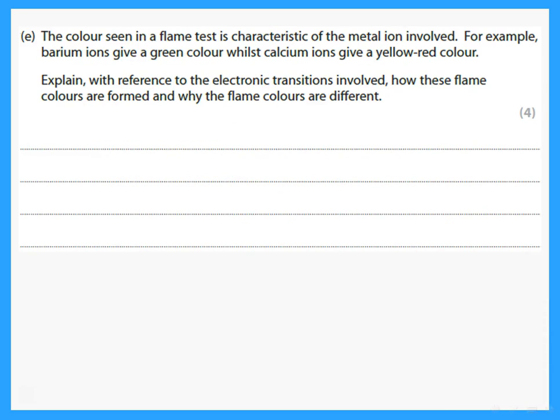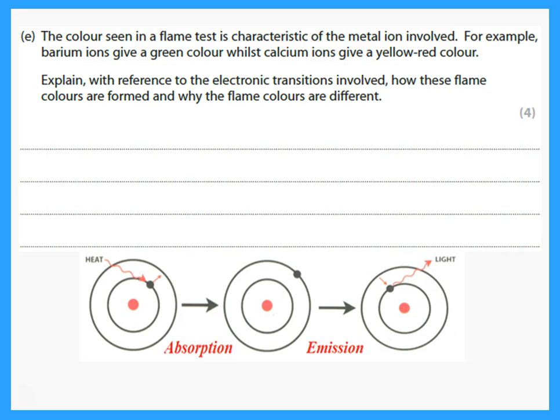The color seen in a flame test is characteristic of the metal ion. For example, barium ions give a green color, while calcium ions give a yellow-red color. Explain, with reference to the electronic transitions involved, how these flame colors are formed and why the flame colors are different. Remember, we said, first of all, how are they formed? It is because when the electron absorbs the energy, it moves to a higher energy level, and then coming down to its original energy level, it gives out that amount of energy in the form of light.